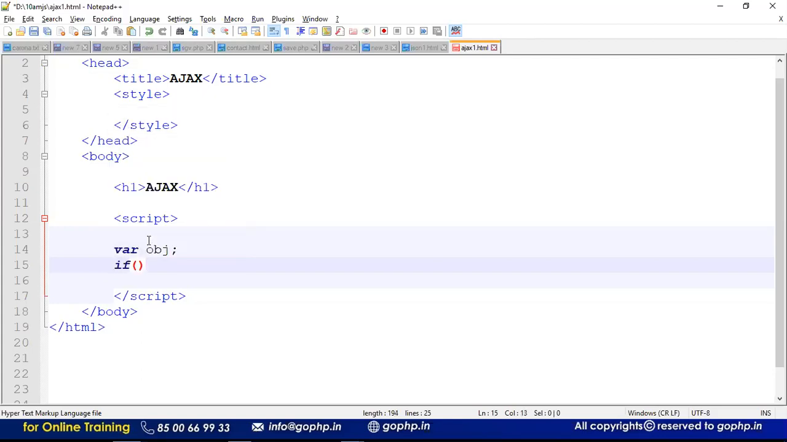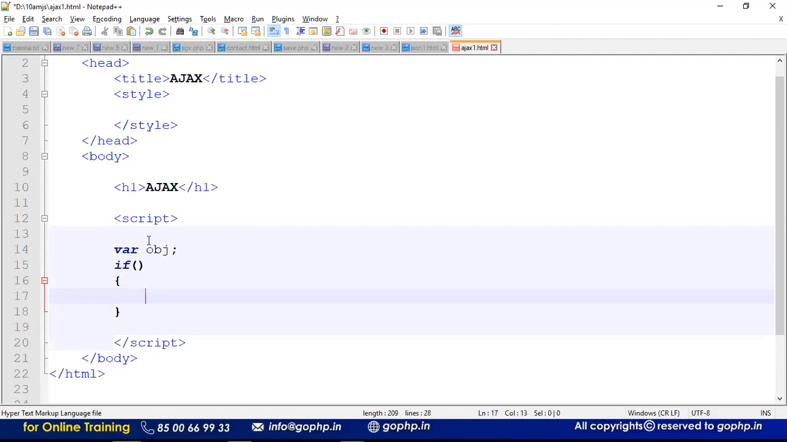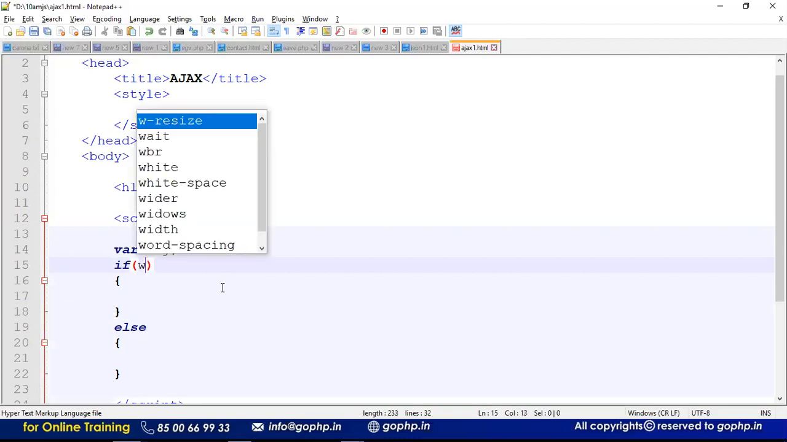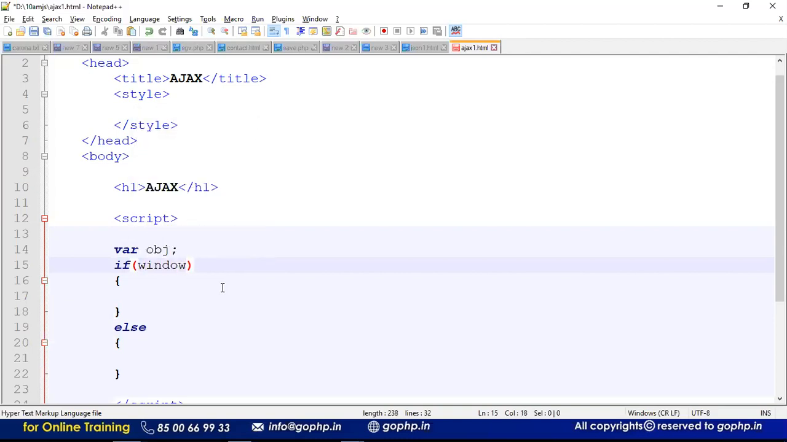I need to write one condition. If the browser supports it, whatever browser I'm using right now, my Chrome is a modern browser, definitely it will support the XMLHttpRequest object. Unfortunately, if anyone is using an old browser, then in the else block we need to create the other object. The condition should check whether the browser supports this object or not. So if the browser window supports XMLHttpRequest, we create obj equal to new XMLHttpRequest.